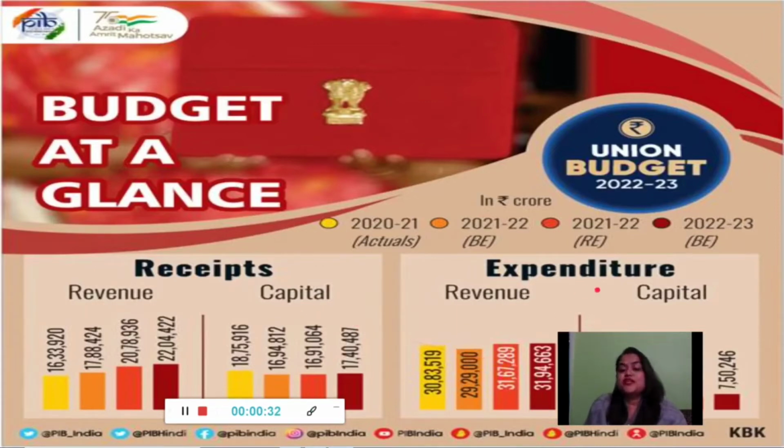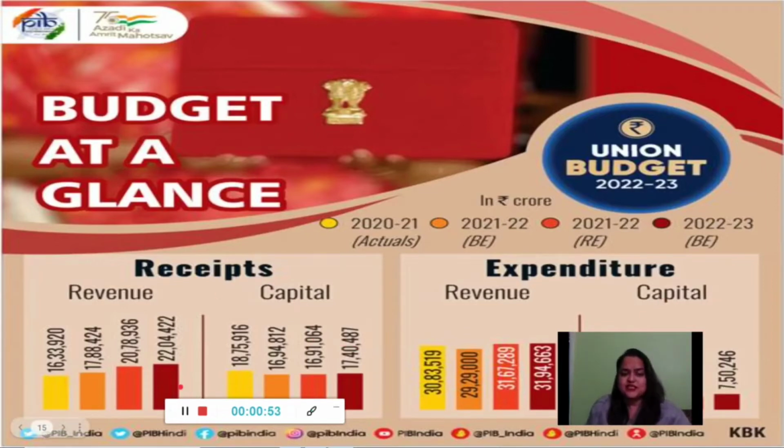When we go to expenditure, expenditure means expenses. Revenue expenditure is like asset expansion, so whatever expenses the government had to incur to expand the assets come under revenue expenditure. Whereas capital expenditure is the non-income generating expenditure.